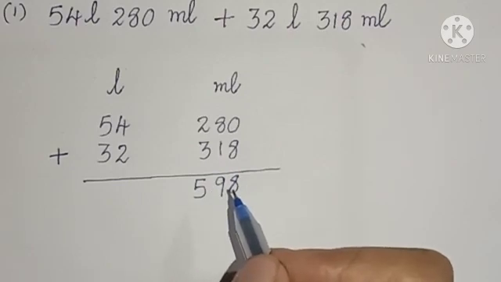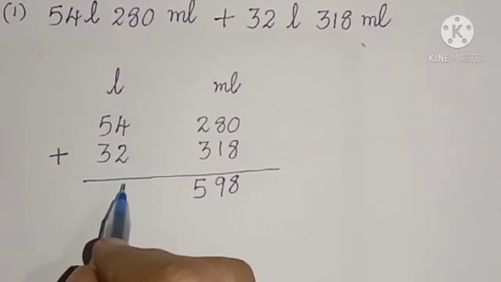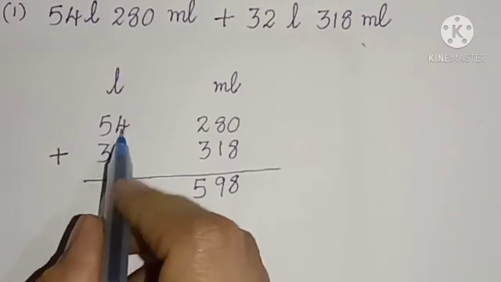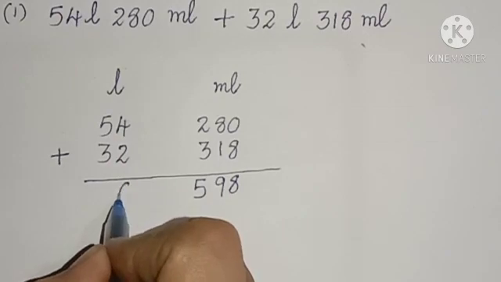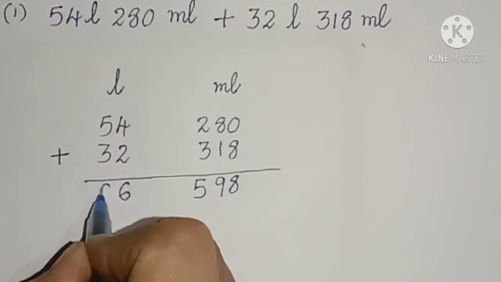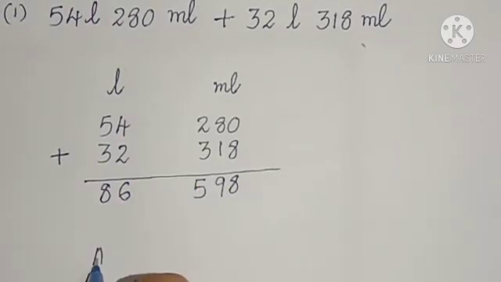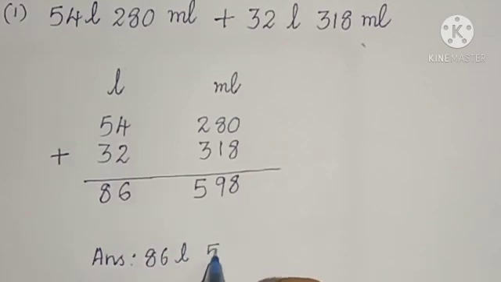Then we have to move to the liter section. Okay. 4 plus 2, 6. 5 plus 3, 8. So the answer is 86 liters 598 milliliters.